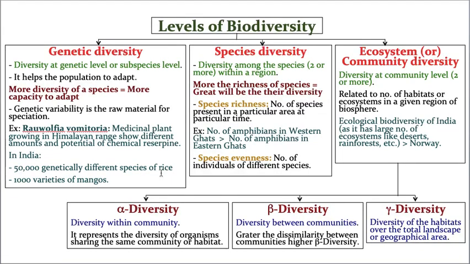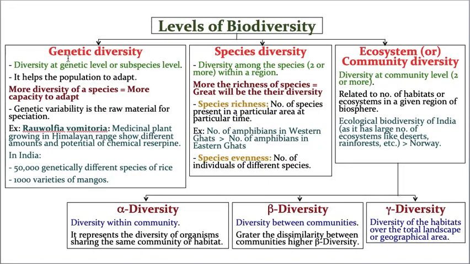This is the truth. Whereas there are 1,000 varieties of mangoes. See, this is mango season. When you are going out along with your father, you can see how many varieties of mangoes there are. Someone will say Alphonso, someone will say some other name, and some names I don't even know. So that many varieties of mangoes, but the mango is the same, Mangifera. But see how many subspecies are there in that. That is a very key, important point you need to understand.